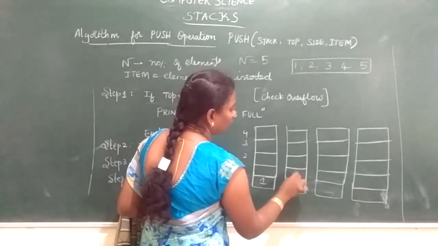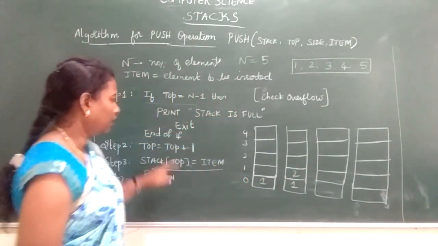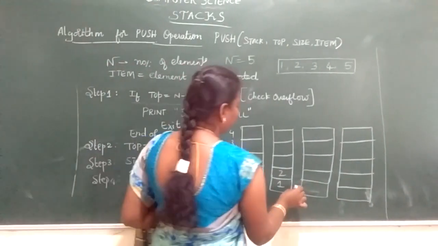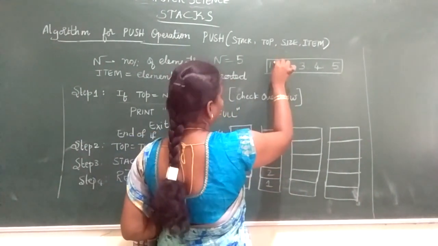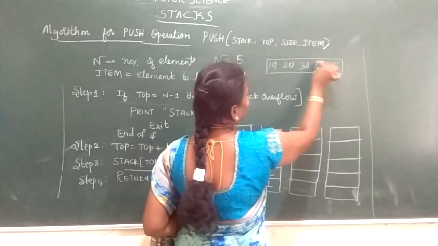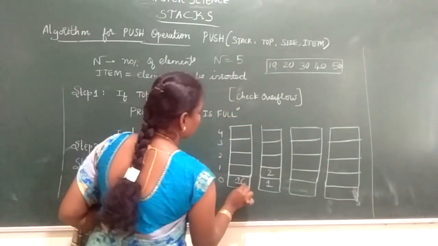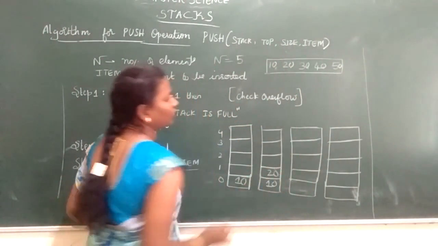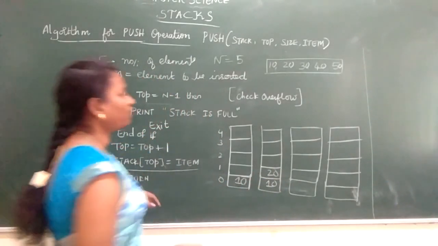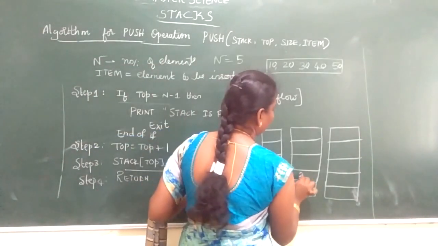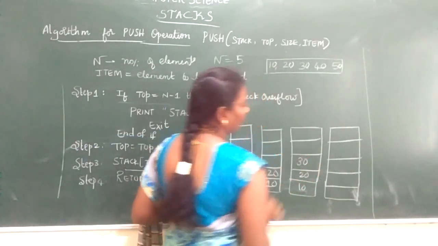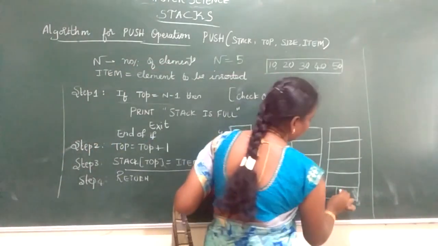Next you are inserting your element 2. Next your top will be incremented. Instead of 1, 2, you can even take 10, 20, 30, 40, 50. Here I have inserted 10. Here I am inserting 20. Next your top will be incremented: 10, 20, 30. Again your top will be incremented.